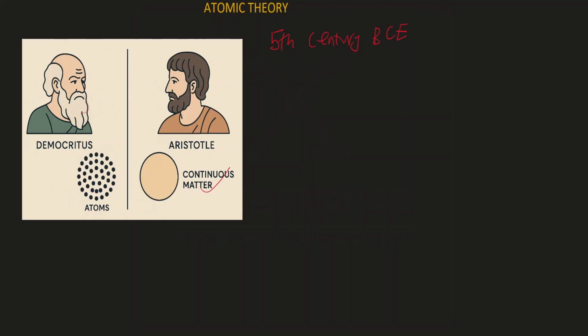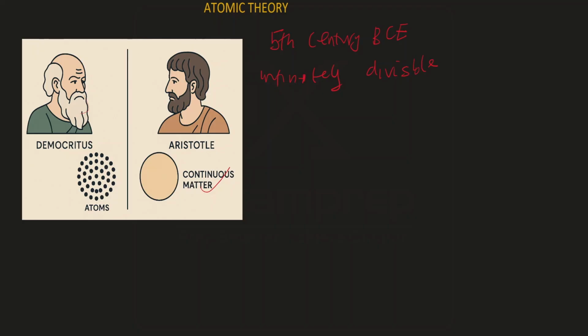If we say matter is continuous, it means that matter is infinitely divisible. That is, you can cut and cut and cut and divide matter infinitely. And that was the main idea that was supported by most philosophers, including Aristotle.